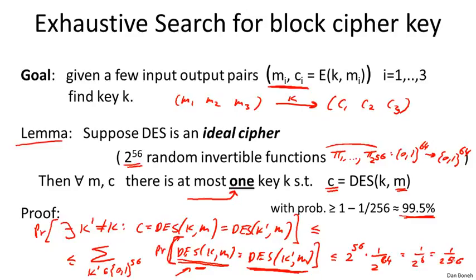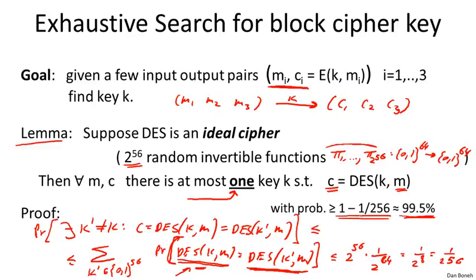So the probability that the key is not unique is 1 over 256. Therefore, the probability that it is unique is 1 minus that, which is 99.5%. Okay, so already, if you give me one plaintext-ciphertext pair, the key is completely determined. There's only one key that will map that plaintext to that ciphertext, and the question is just, can you